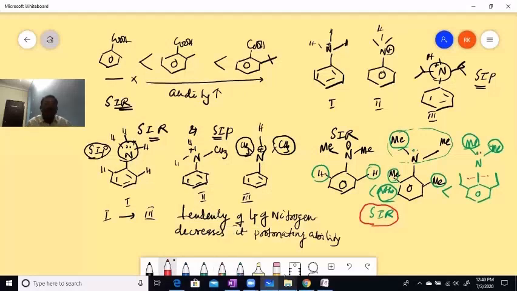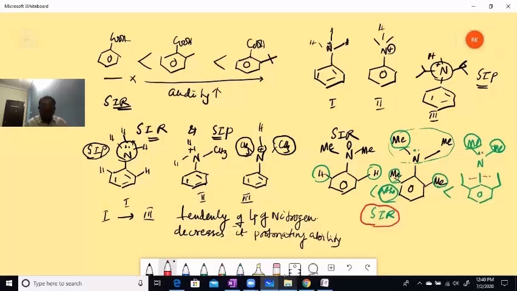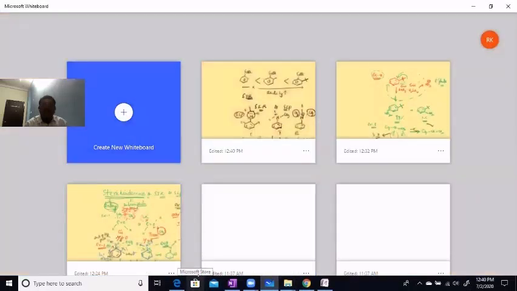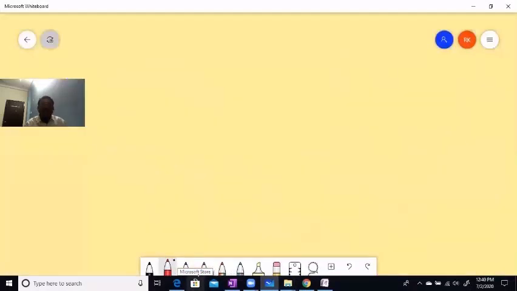Let me move to another, last but not least, a very simple concept I'll teach you here. Suppose, children, I take this example. This I am giving X. This I am giving also X. This I am doing with Y, and this also I am doing with Y. These groups are substituted on nitrogen.